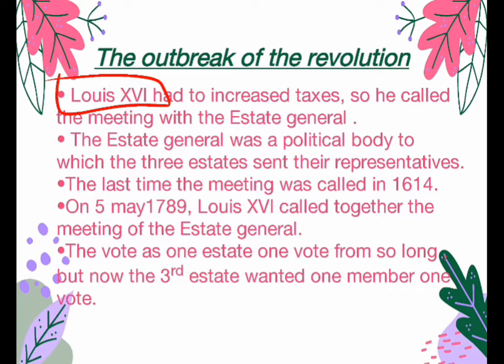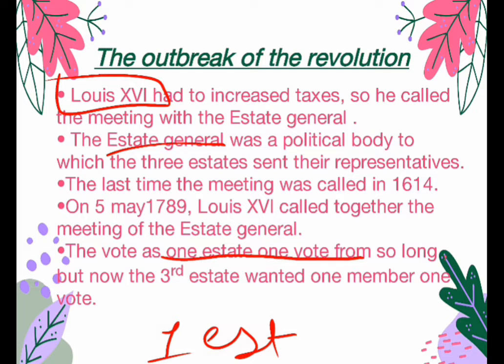So let me tell you what the Estates General is. It is a political body to which all the three estates gave their representatives. The system was one estate, one vote, which means one estate would give only one vote.